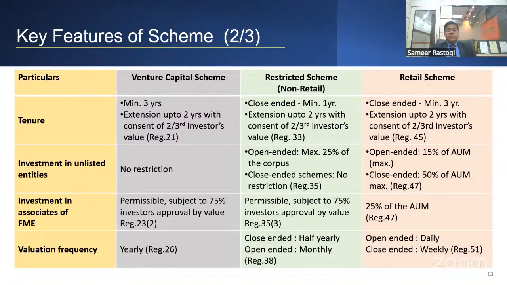Investment in associate, permissible subject to 75% investors approval. I think there is some change on this also. We'll see from Manishi. So at the moment in this presentation, it says permissible subject to 75% investor approval by value investment in associates of FME. Means if the fund is investing in a company related to FME, then it requires 75% of the investors' approval.